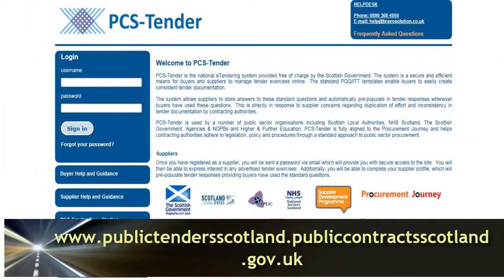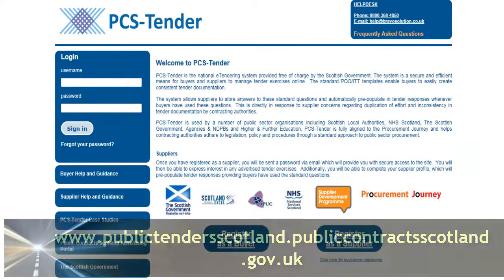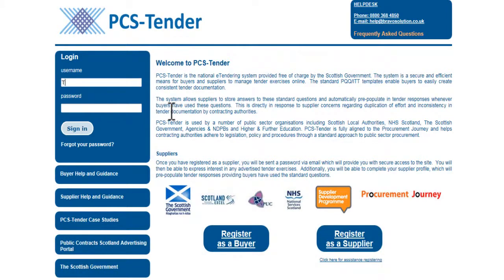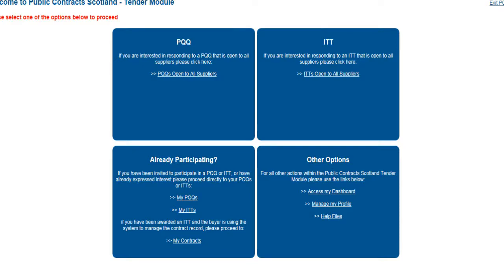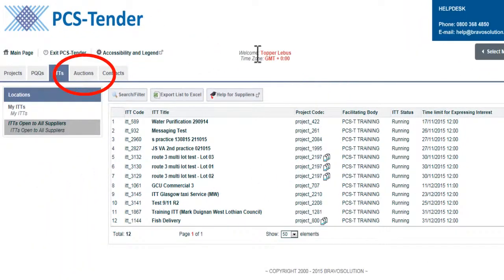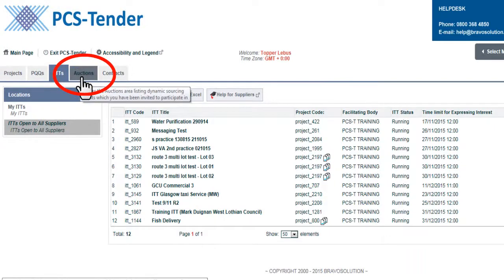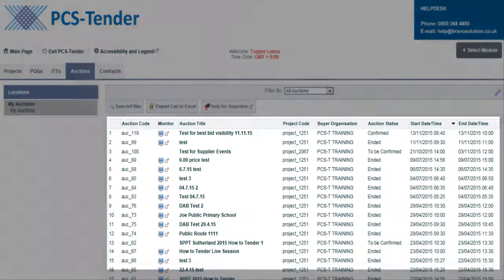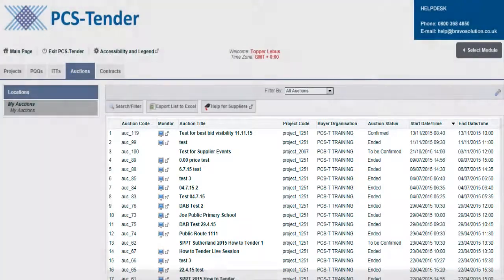The second way to access the auction is by navigating to the PCS Tender homepage and entering your username and password. Click on the ITT's Open to All Suppliers box, and then click the Auction tab located near the top of your screen. You will then see a list of all the e-auctions available.